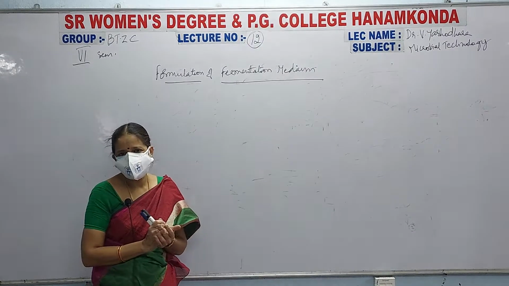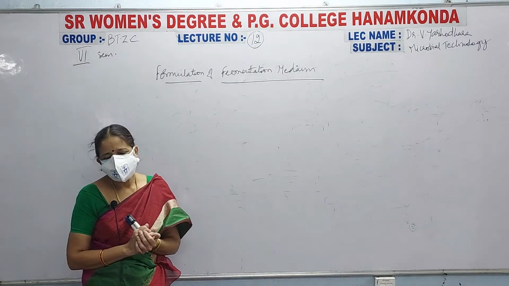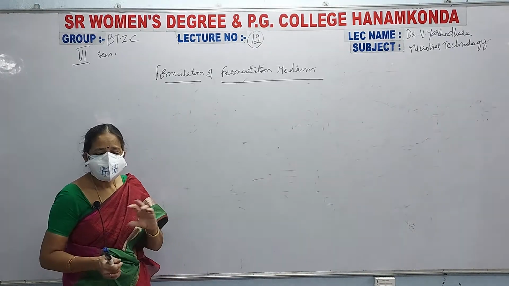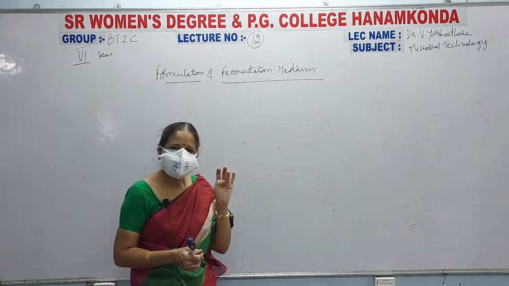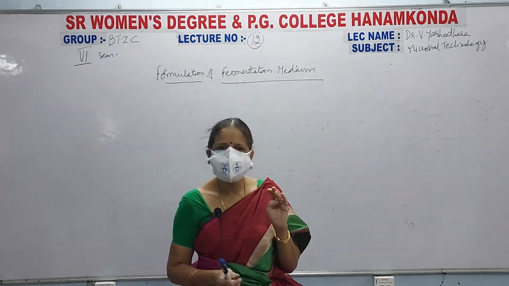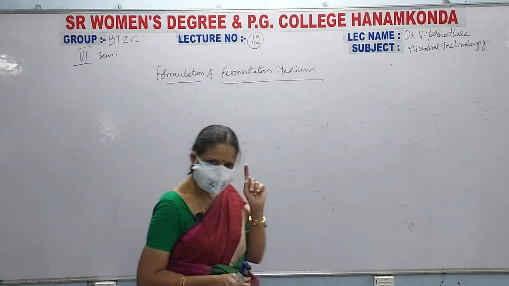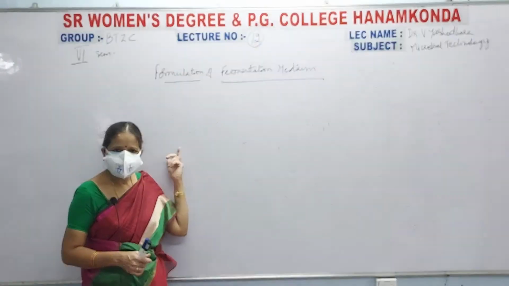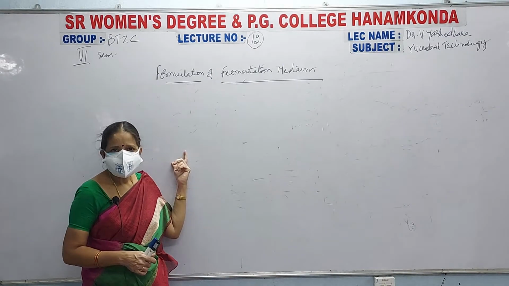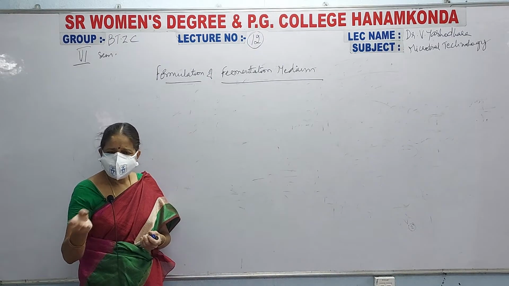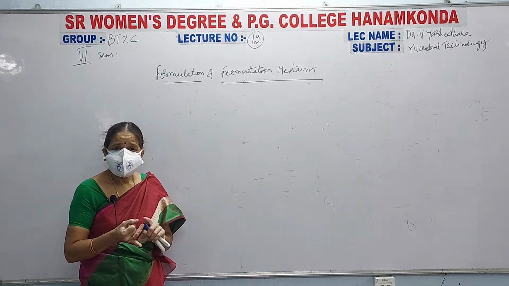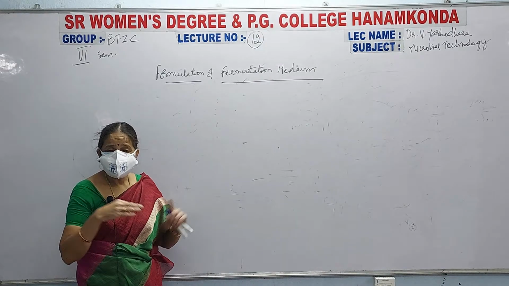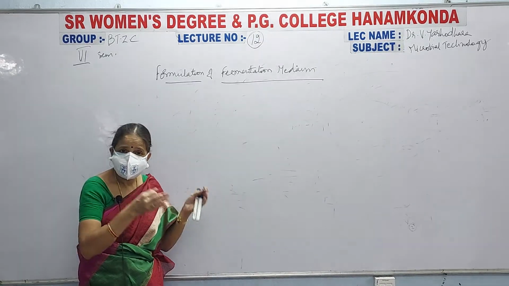Whatever material is used in the formulation of the nutritional medium for microbes, it should be cheap or inexpensive, low cost, and it should be available round the year. Next one, not only that, these chemical media components, the chemicals that are used in the medium, their handling, when you are adding them, the handling. Next, transporting, when you are purchasing it, the transporting. And next one is, after purchasing them, you are storing.